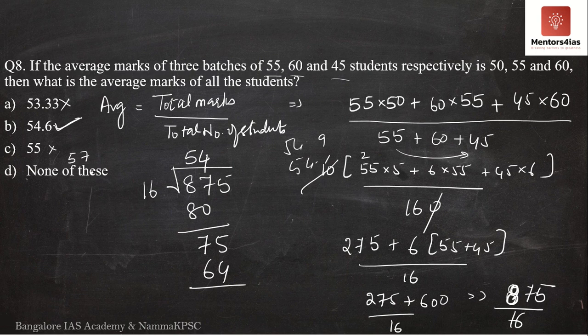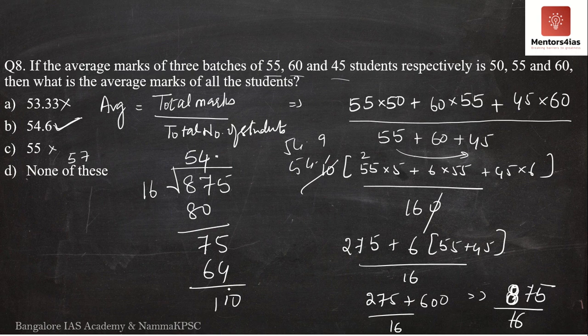So since D is none of these, I will try to find out the exact answer. So now what do we have here? Now it is 75 minus 64. So it is 11. So 0.0 over here. Now this is 110.